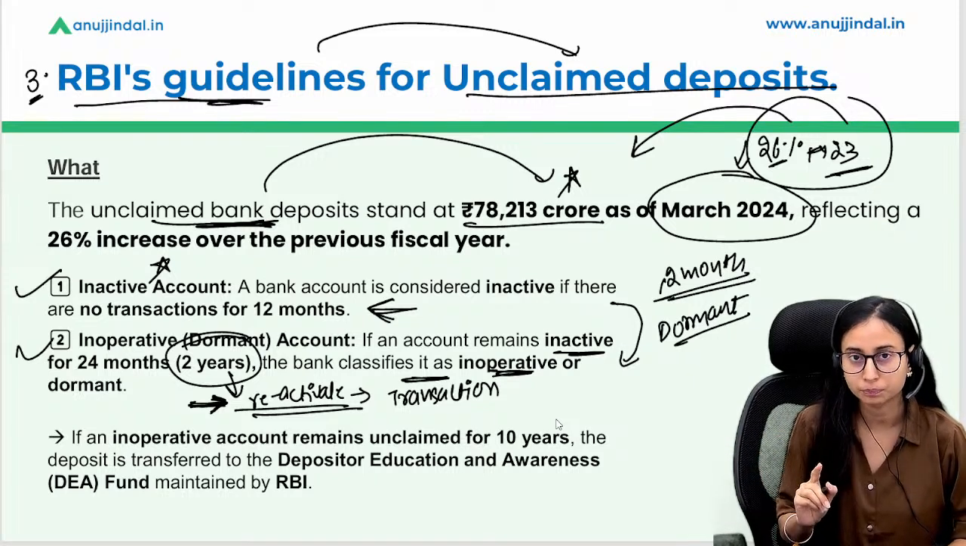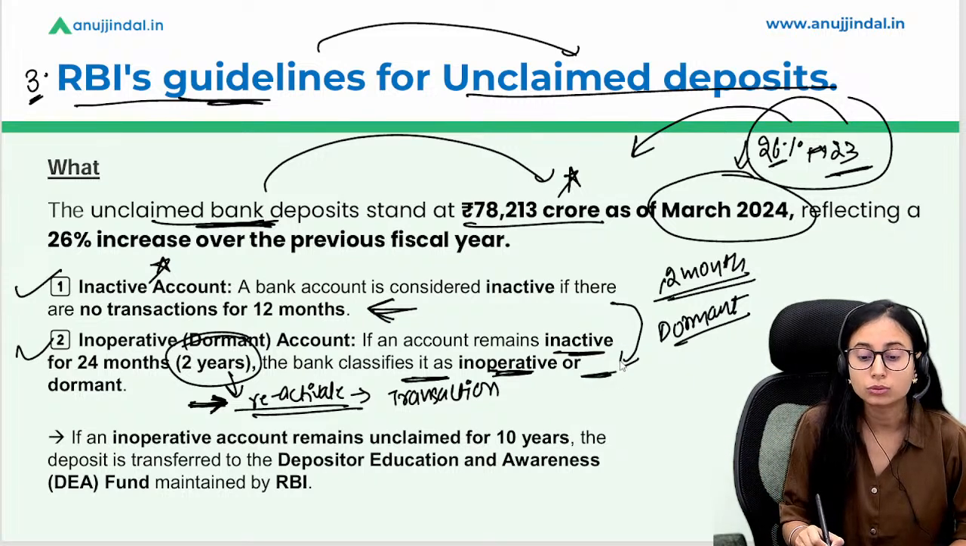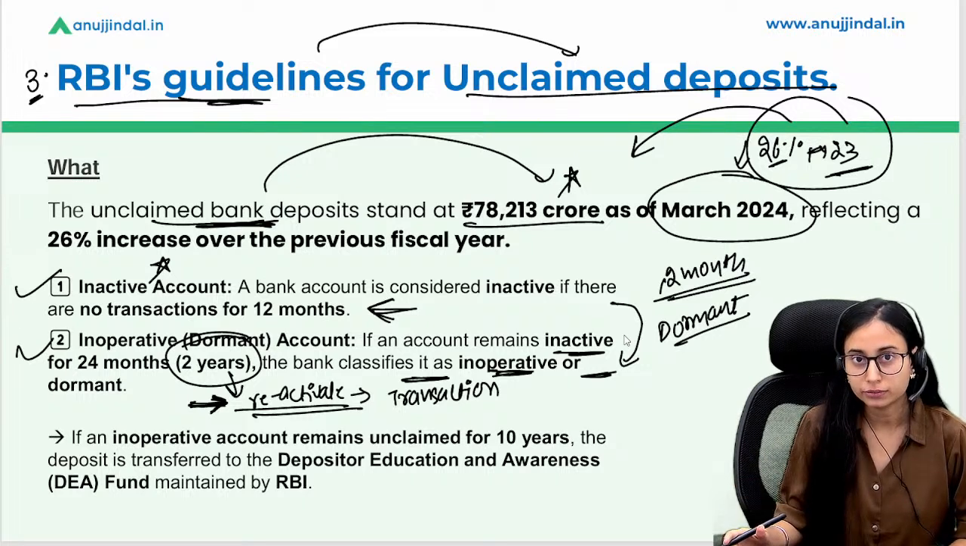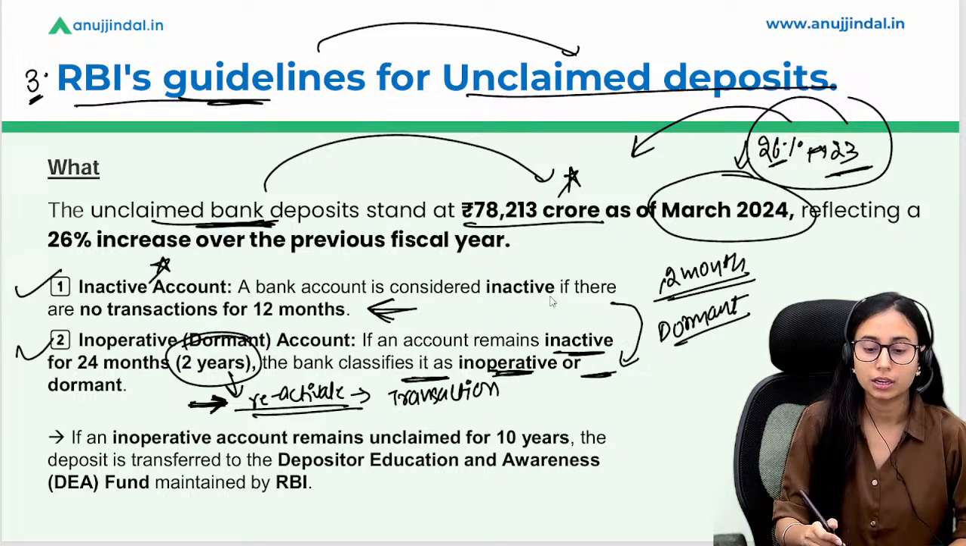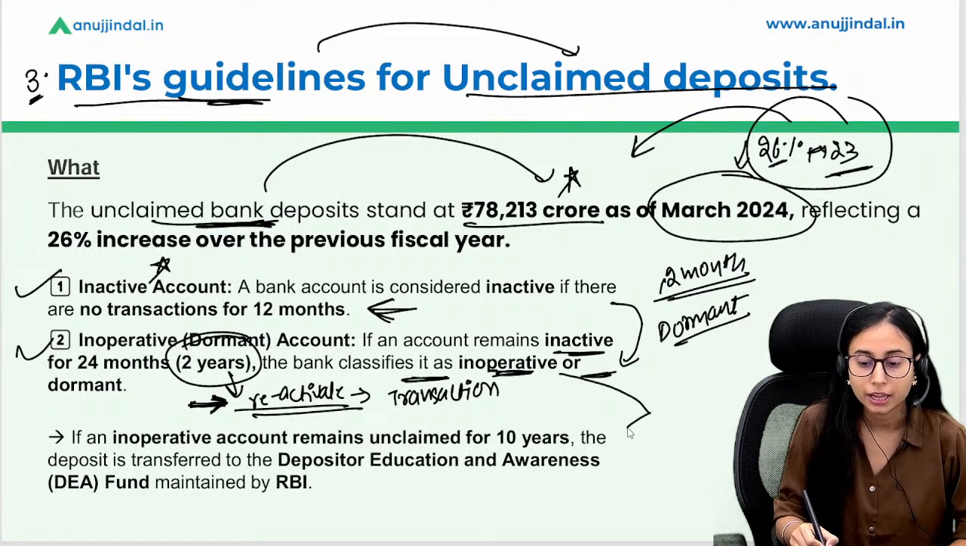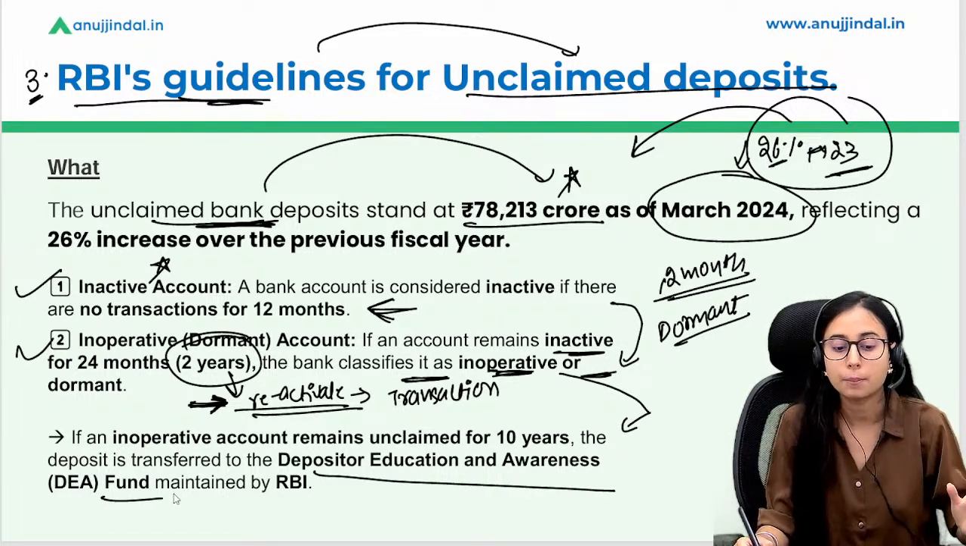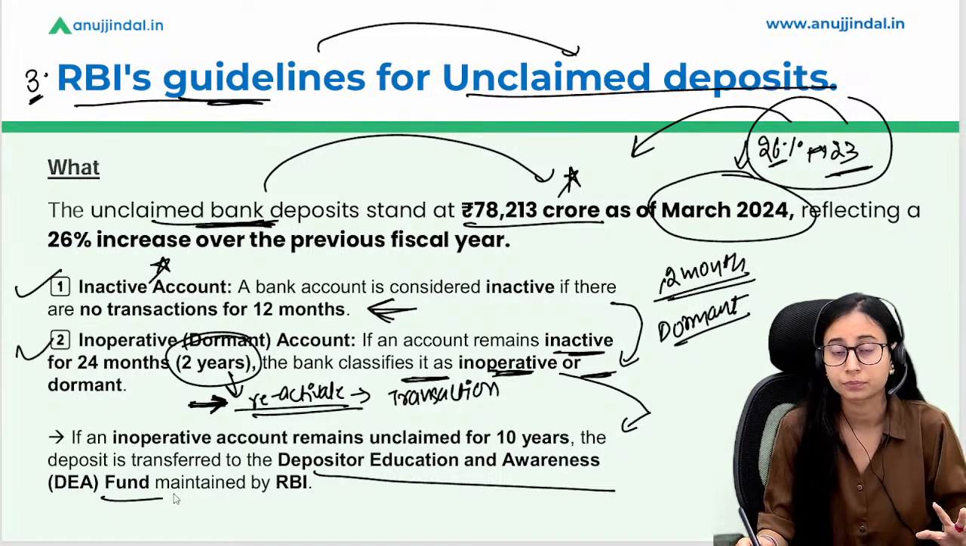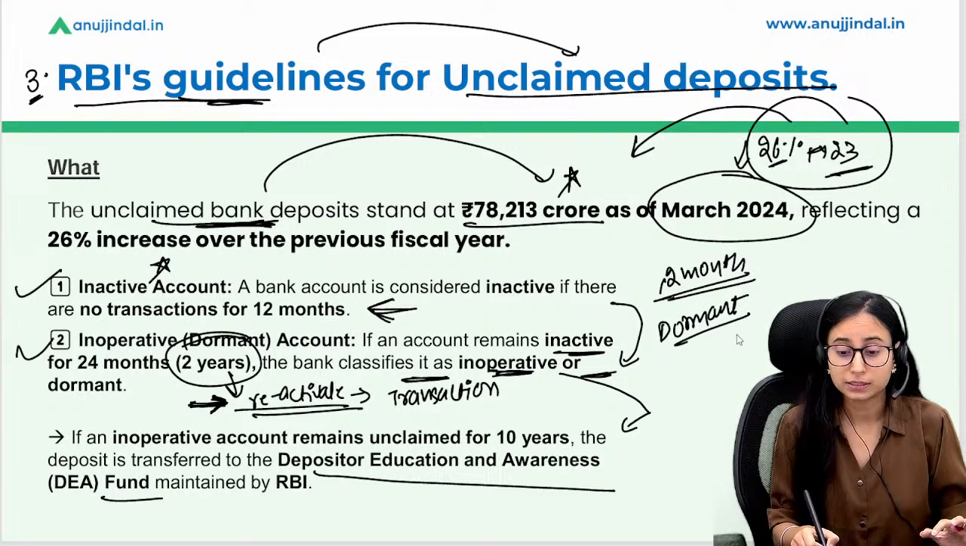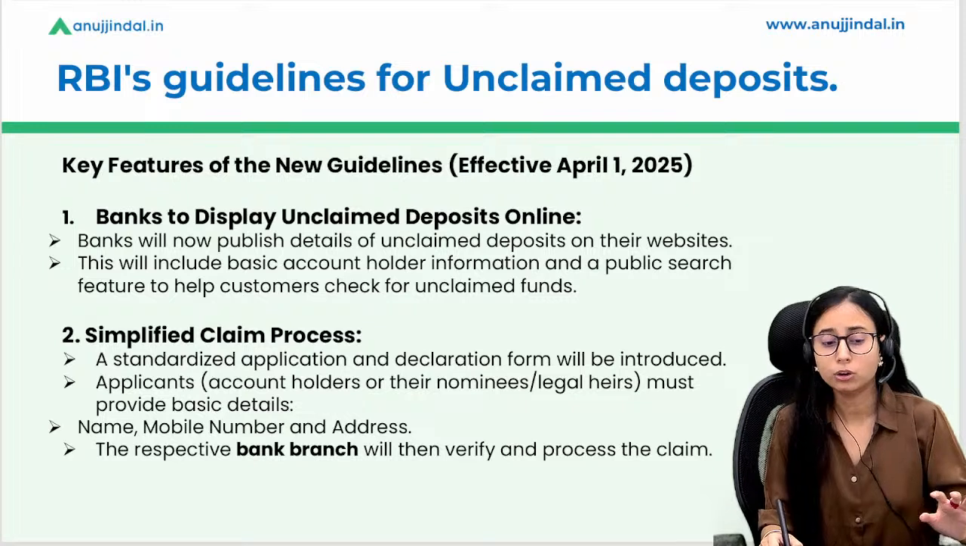So there is a need from the depositor to reactivate their account in order to make any kind of transaction in such account. Now if this dormant account stays inoperative for the last 10 years, whatever funds are there in it are transferred to DEAF. DEAF is the Depositor Education and Awareness Fund, which is being maintained by the RBI here. Okay, I hope this is clear. Let's have a look now at what the guidelines were.